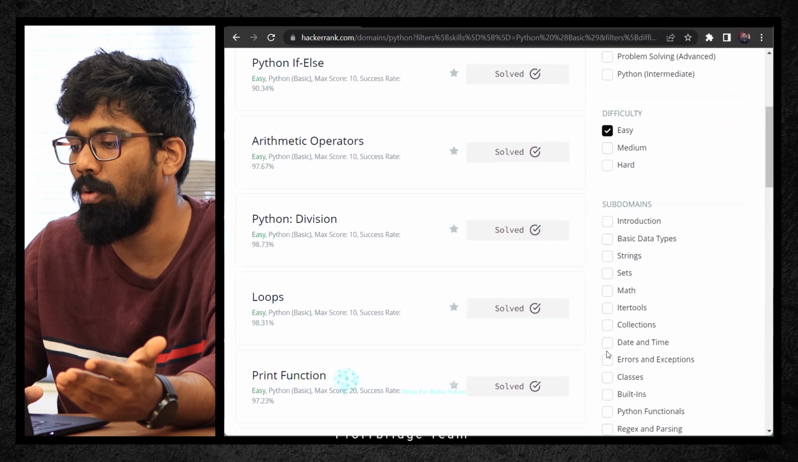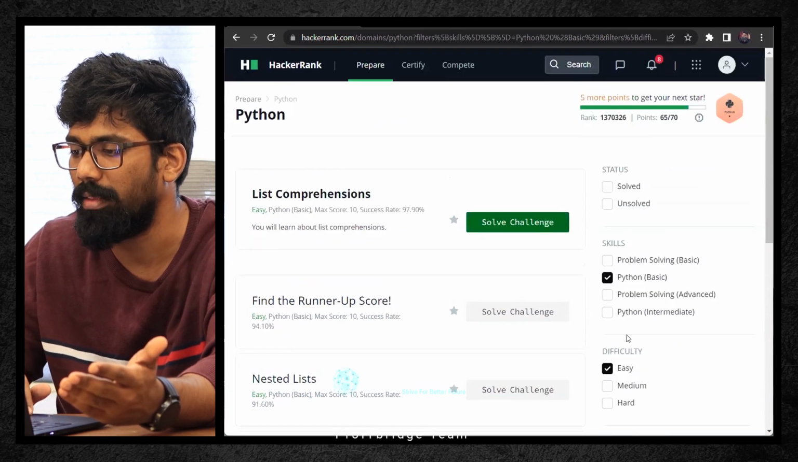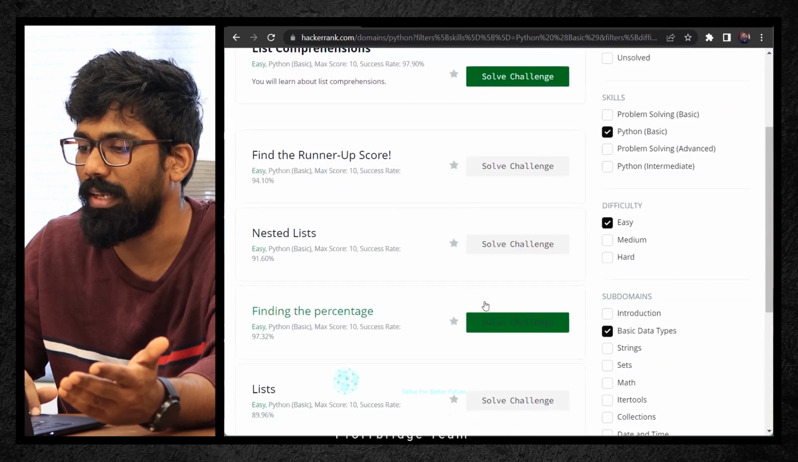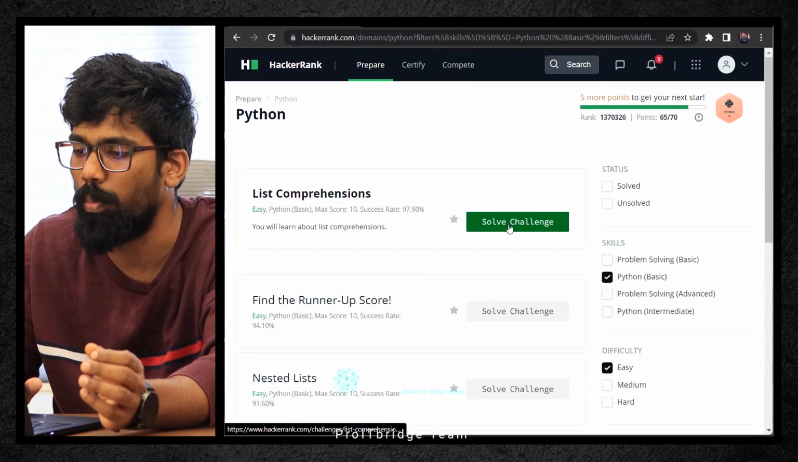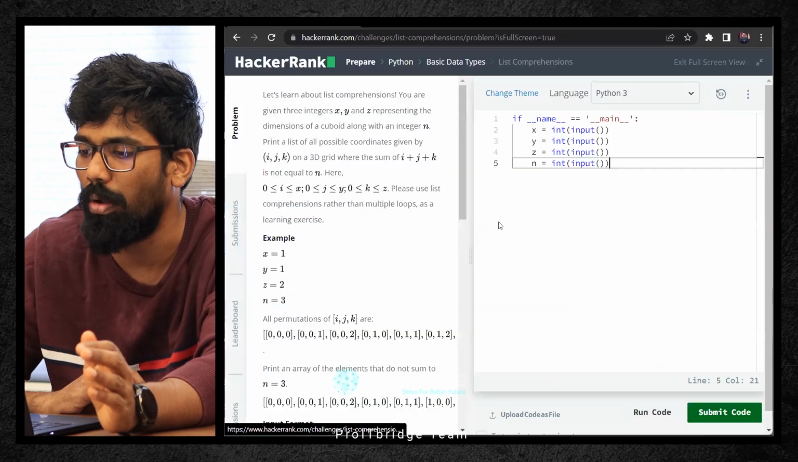Now we are moving on to the next segment, basic data types, under the same Python basic, difficulty easy level, and the subdomain is basic data types. Here let me solve one by one. List comprehension is what is listed first. Let me click on solve challenge.